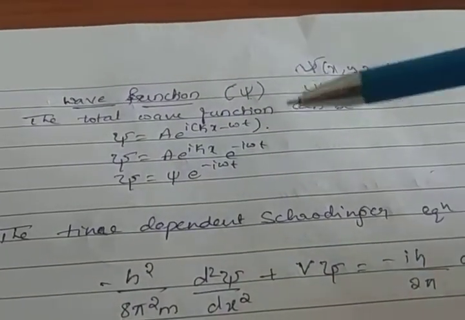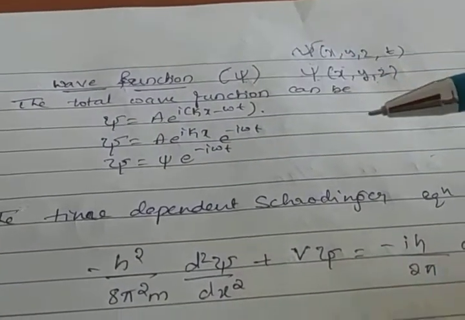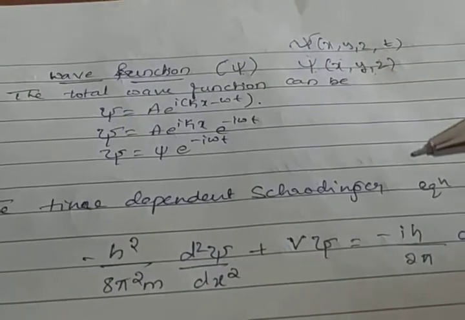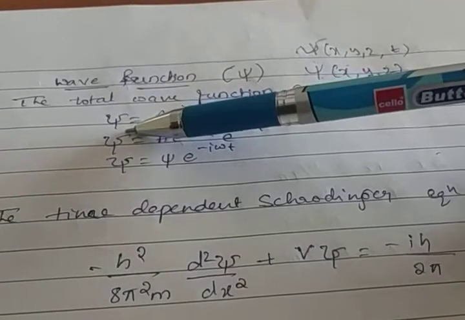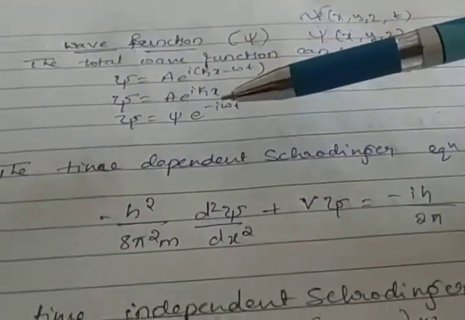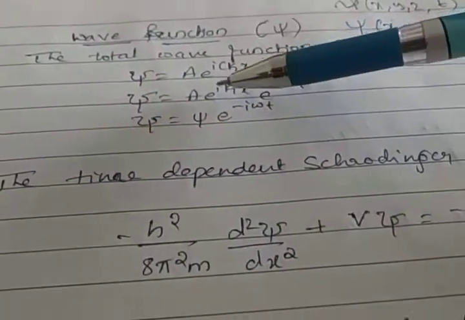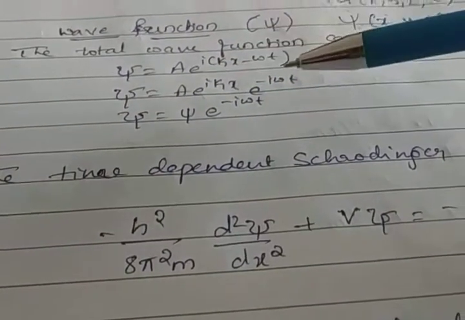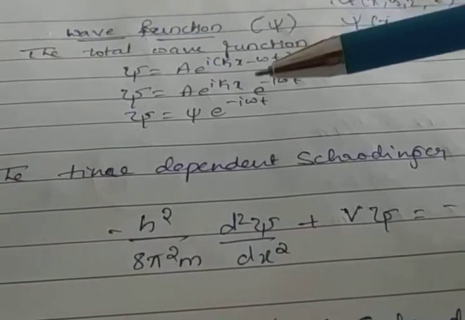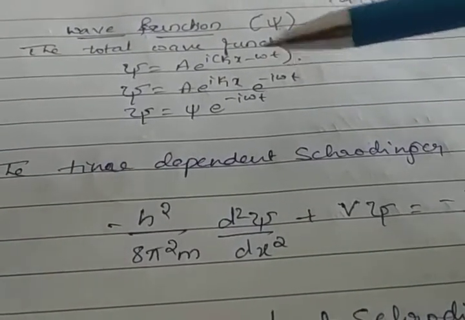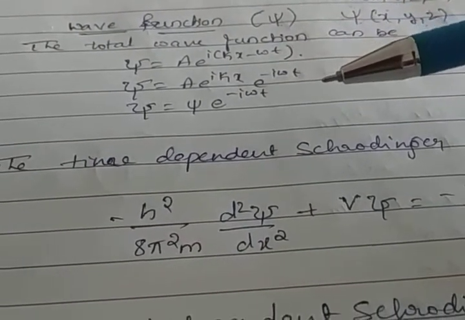Now the total wave function can be represented by the wave equation, where a is a constant and omega is the angular frequency of the wave function. We can write the position and time dependent parts separately.